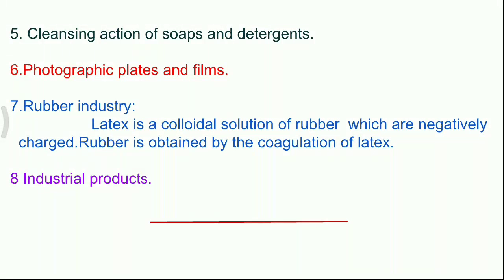Colloids find several applications in industry as well as in daily life. Soaps and detergents are most frequently used as emulsifiers. Many industrial products such as paints, ink, synthetic plastics, rubber, cement, etc. are colloidal solutions. Photographic plates or films are prepared by coating an emulsion of light sensitive silver bromide in gelatin over glass plates.